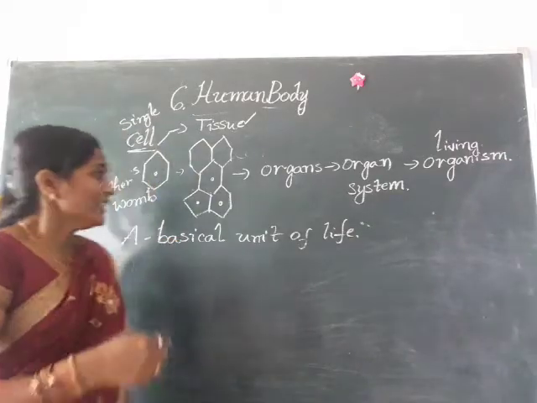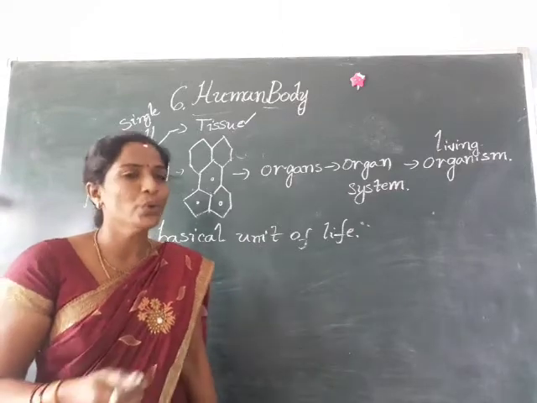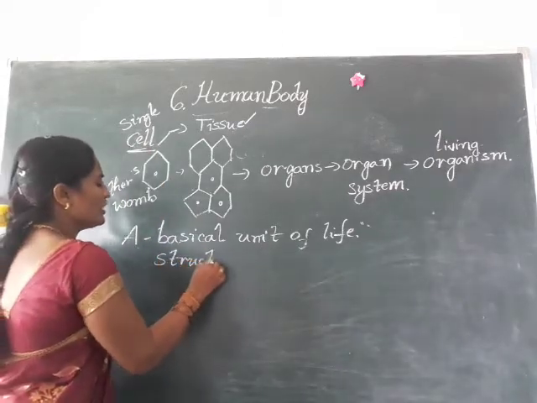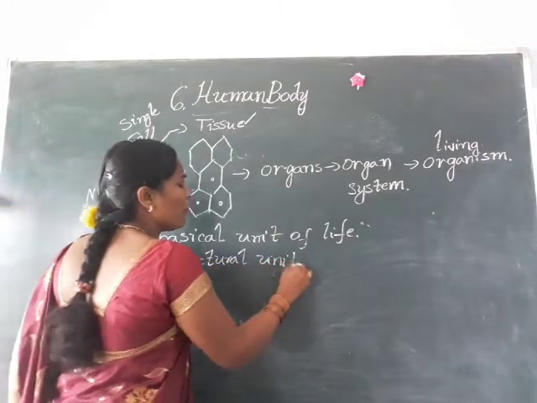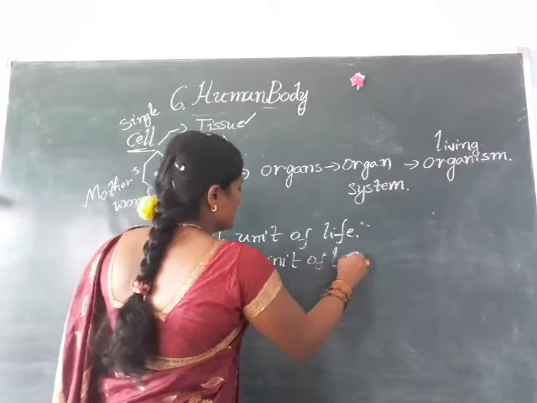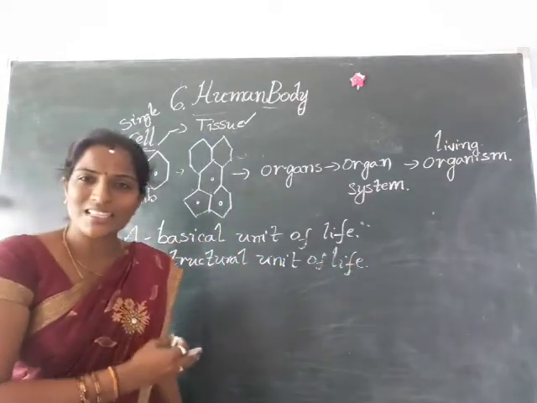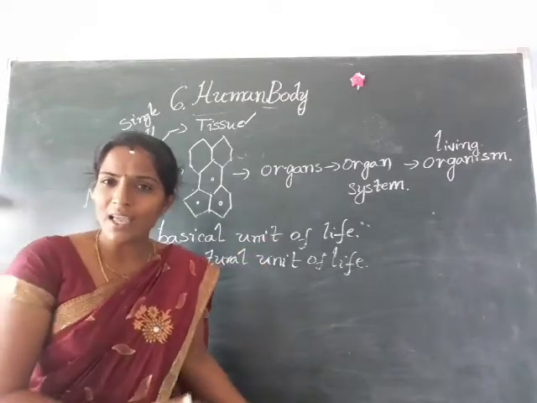Okay children? This cell only we call a basic unit of life and also the structural unit of life. Structural unit of life. This is a very important bit. See, who is the basic unit of life? The answer is a cell, and the structural unit of life is also a cell.